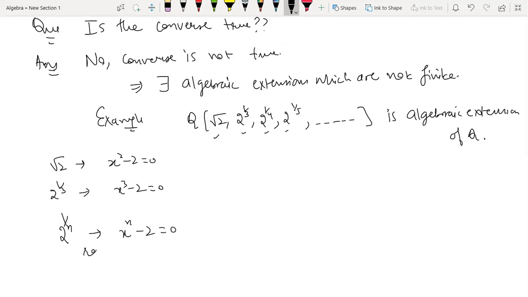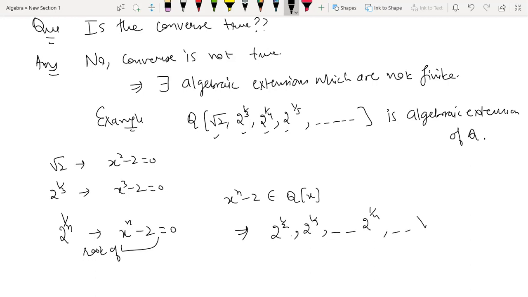This is a root of this polynomial, and x raised to power n minus 2 definitely belongs to Q[x]. So each of these infinitely many elements is algebraic over Q. In fact, 2 raised to power 1 by n for all n is algebraic. So that shows it's an algebraic extension.